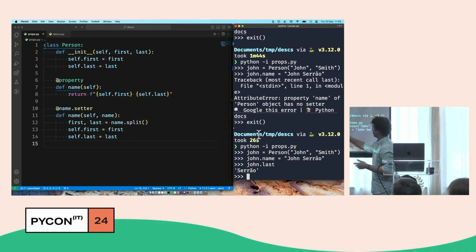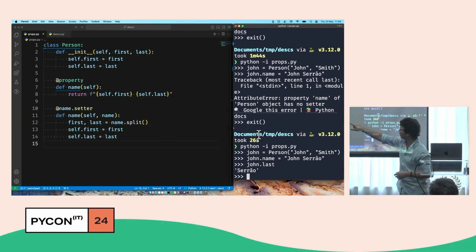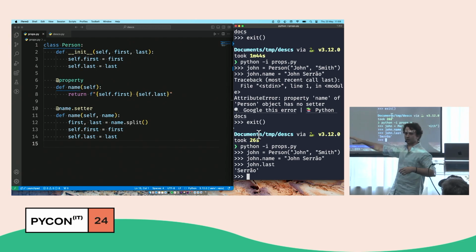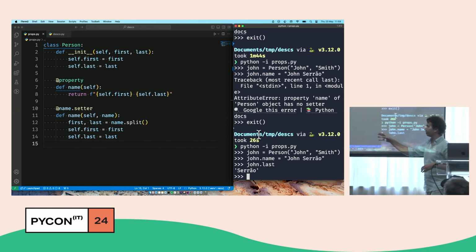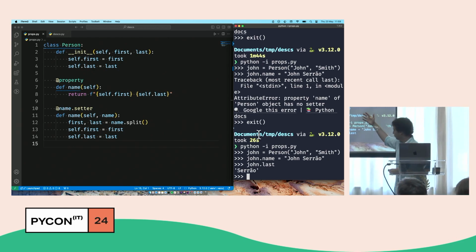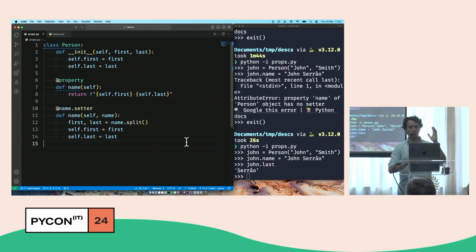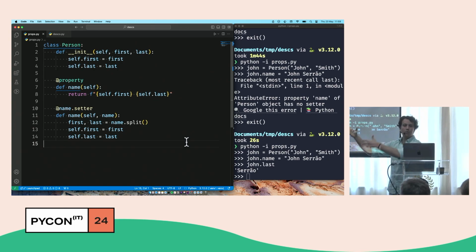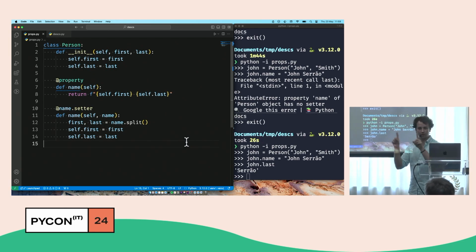And so when I do John.name and I go into the class to check for a name, I will find that method over there, that is tagged with a dot setter. And so Python will know that it has to run that method with this string as the name argument to do the assignment. And so then we just do the assignments in there. We can do the same thing with a descriptor. Again, I'm not saying it's going to be better, I'm just saying that there's an analogy there.